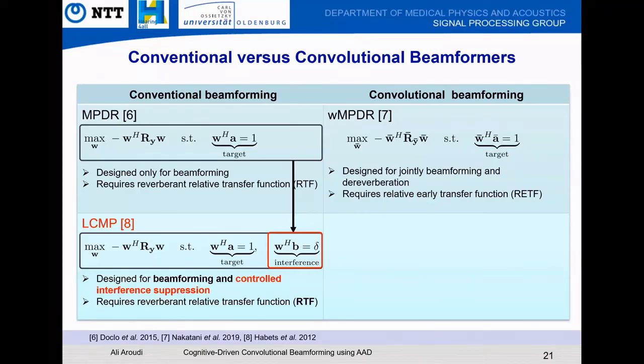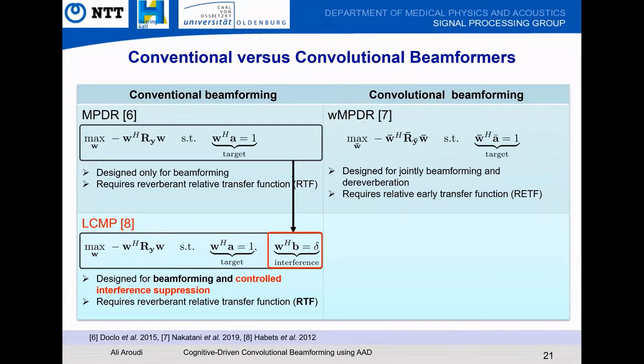The conventional LCMP beamformer adds an interference suppression constraint to the MPDR optimization problem, and this allows us to control the suppression of the interfering speaker. So this term here allows us to control the suppression level of the interfering speaker with parameter delta, and B here is the RTF vector of the interfering speaker, which needs to be estimated.